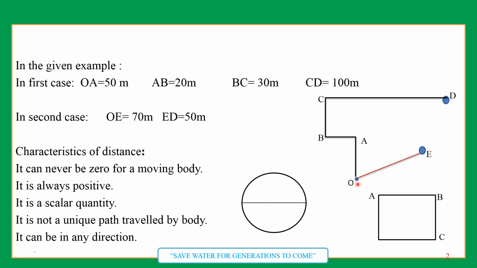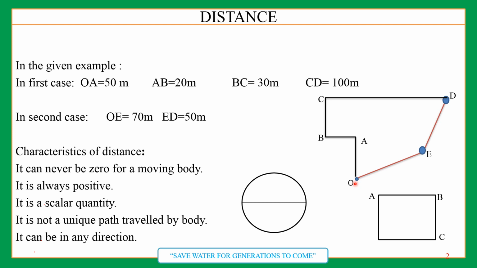He is going from O to E, and E to D. So in this case, to reach the same destination, the school, the length of the path which his younger brother has covered is different. Though the destination is the same, the distance in both cases is different.